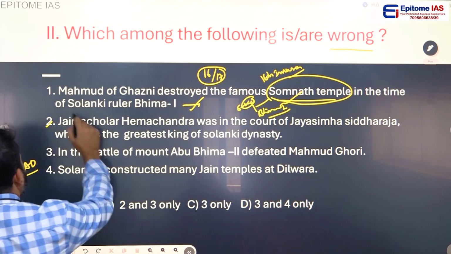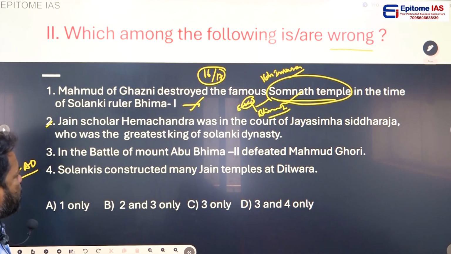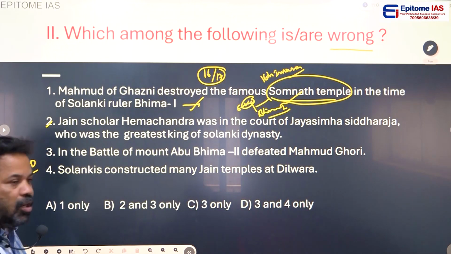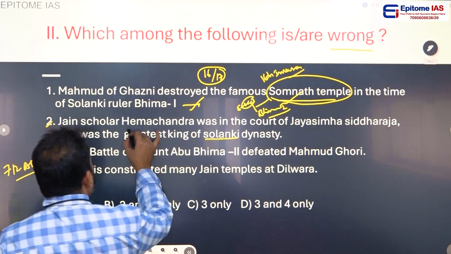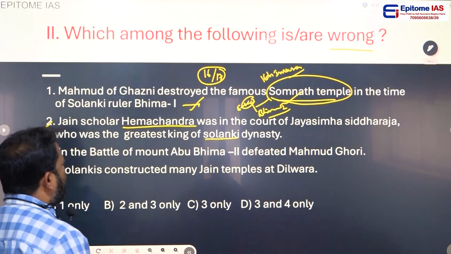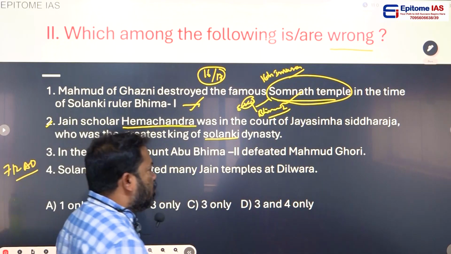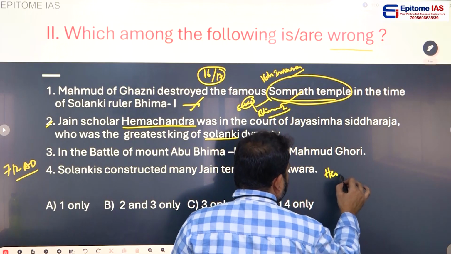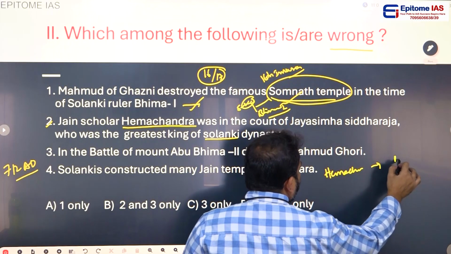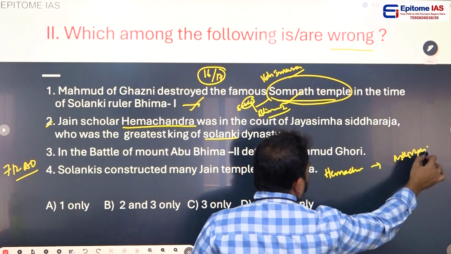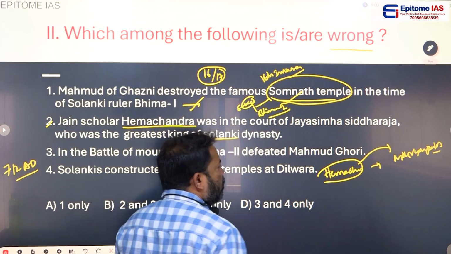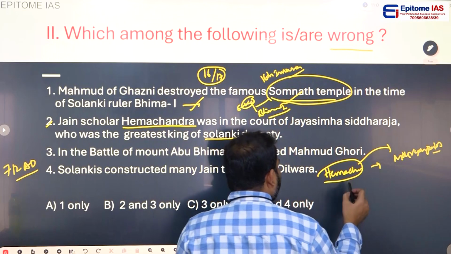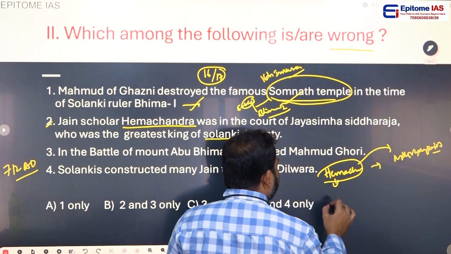And coming to the second statement, Jain scholar Hemachandra was in the court of Jayasimha Siddharaja, who was the greatest king of the Solanki dynasty. Come to the point, Hemachandra was a very familiar scholar. I think you might have heard about Hemachandra in connection with the Mauryan period. Hemachandra gave information on the Mauryan period, according to his Parisishta Parvan.